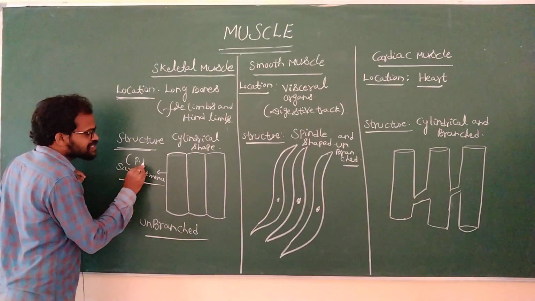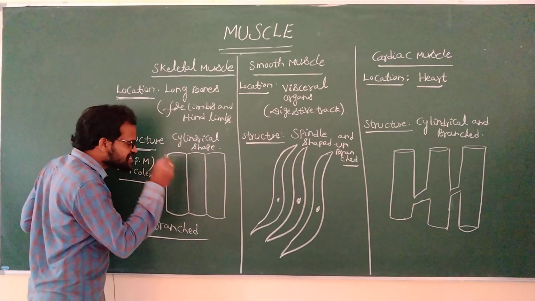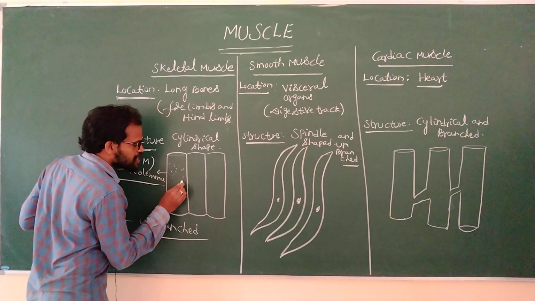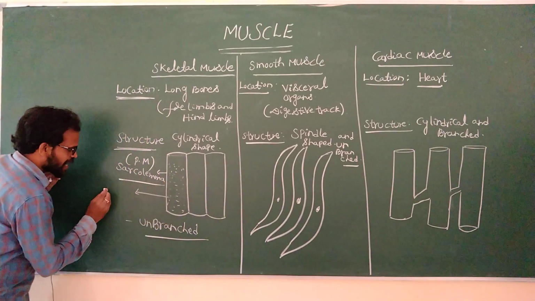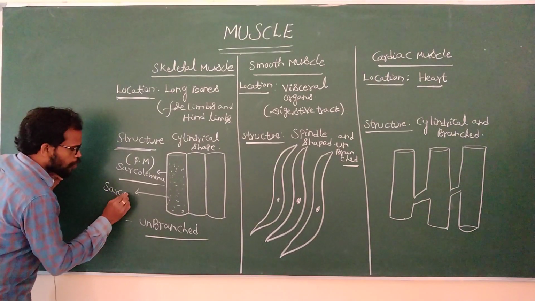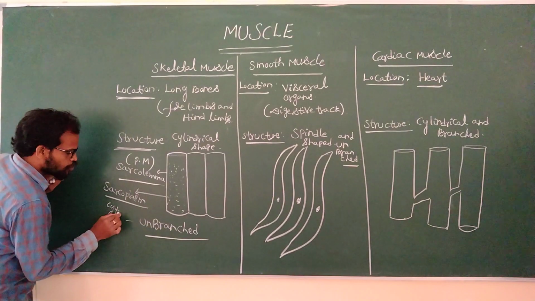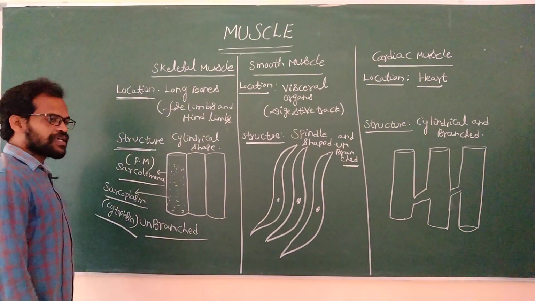Inside the sarcolemma, each cell is filled with sarcoplasm, the cytoplasm of the muscle cell.